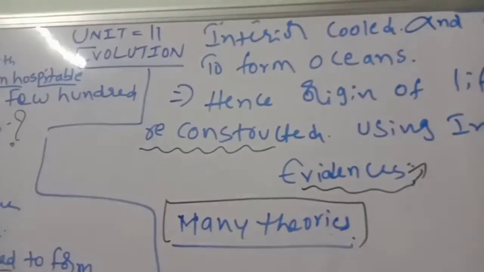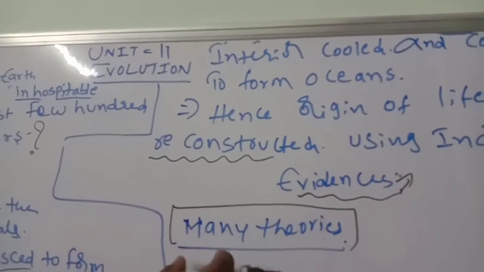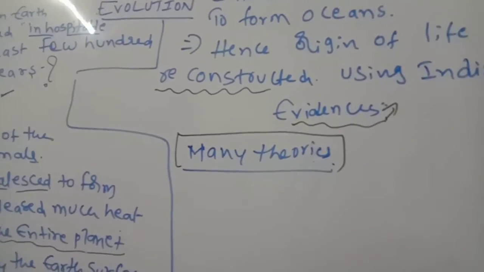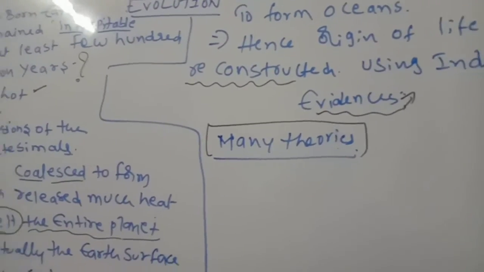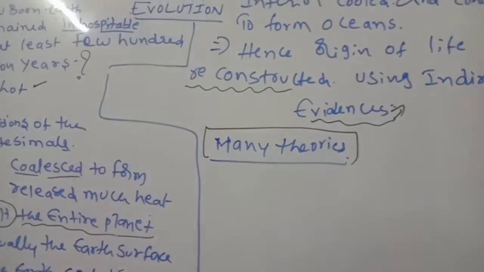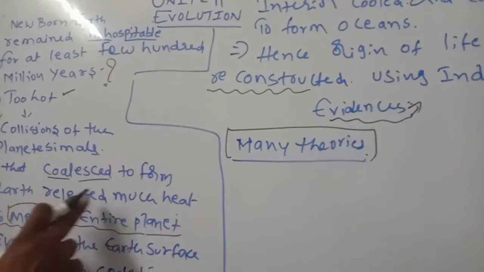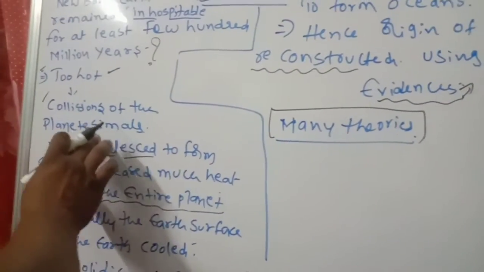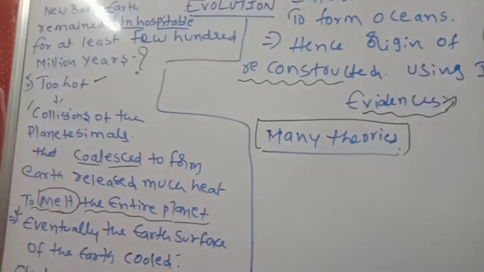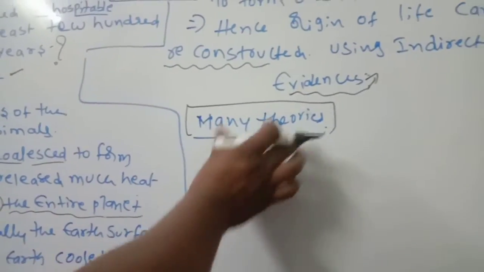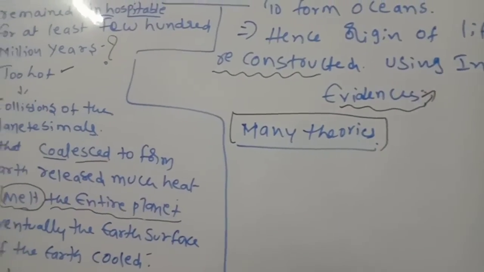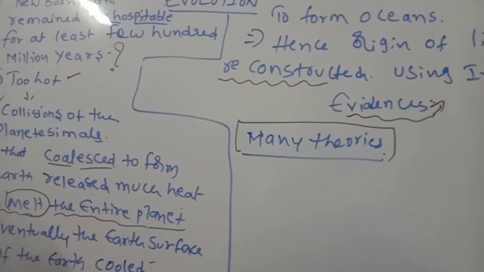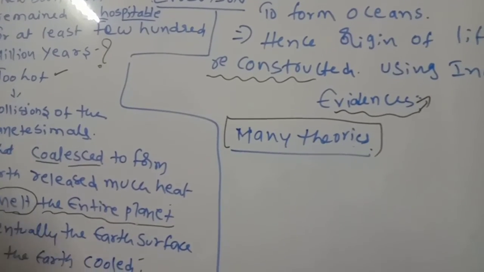This is also one theory, like a story, but as the syllabus gives it, we have to follow. Why that much heat? Did we see it? No, we did not see. It is just given in the syllabus: the planetesimals coalesced to form the Earth and released much heat to melt the entire planet. That's it. Like that, many theories are there about the Earth's formation and also life's formation on Earth, which will be discussed.